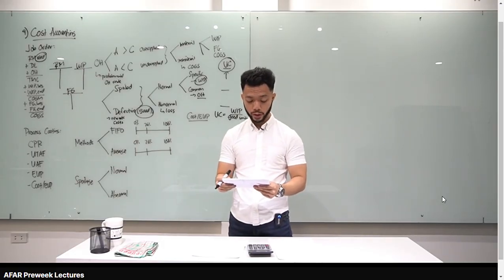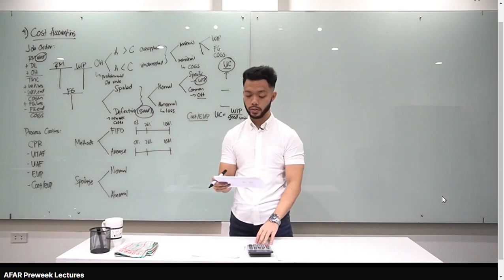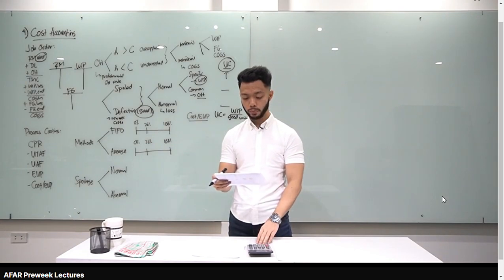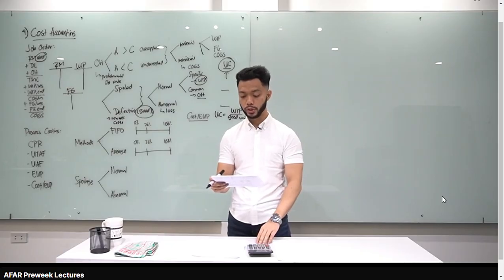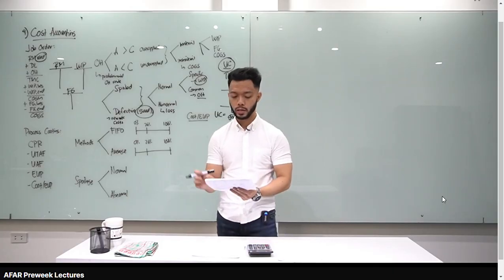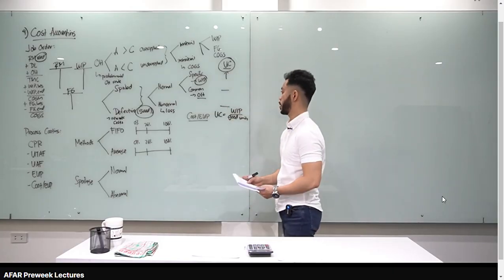Number 46, when shall job order costing be used instead of process costing? Letter A, when the production process performs standardized or uniform procedures, that's process costing. Okay, when there is a production line. B, when the company performs a very long production, that's also process costing. Letter C, this is job order: when the company produces high value, heterogeneous products. Letter D, that's process costing, when the company produces low value and homogeneous products. Homogeneous means identical products. Letter C for number 46.